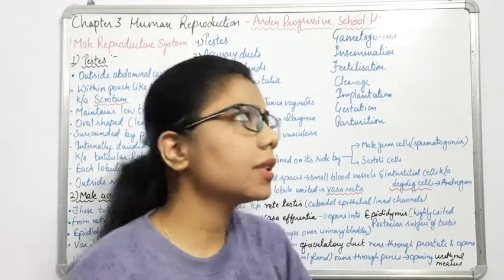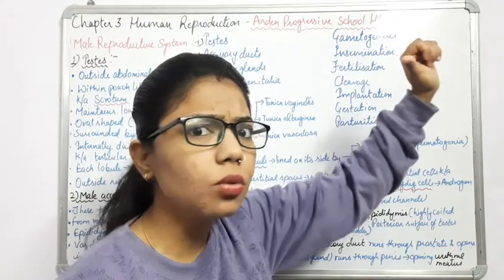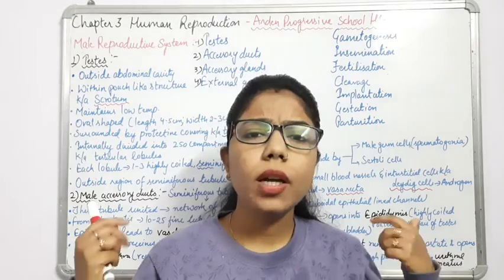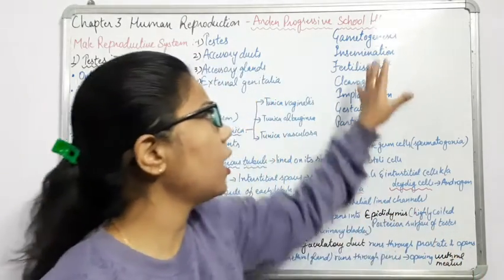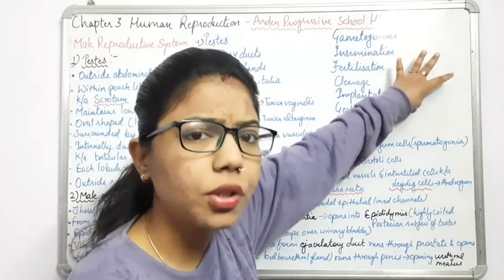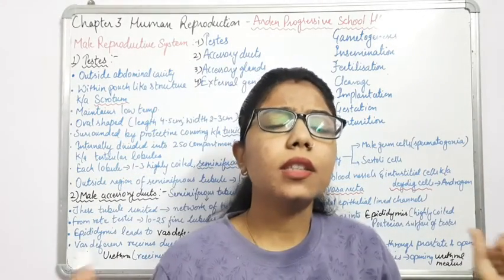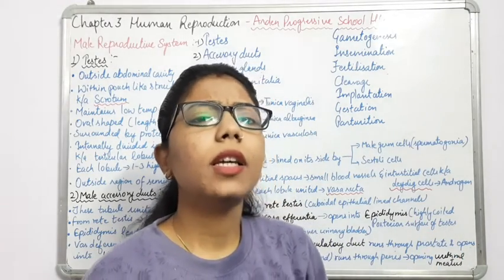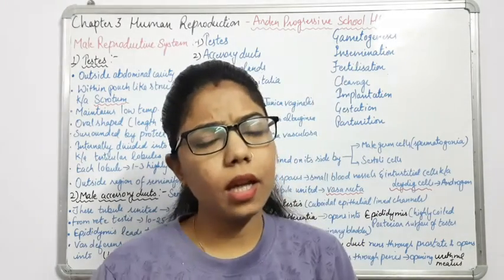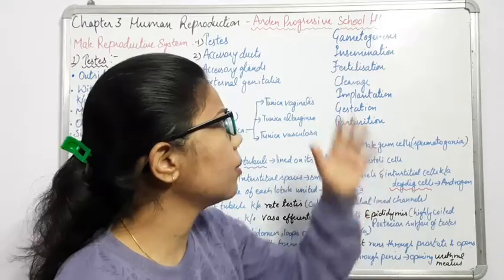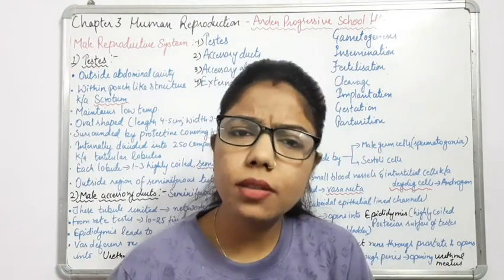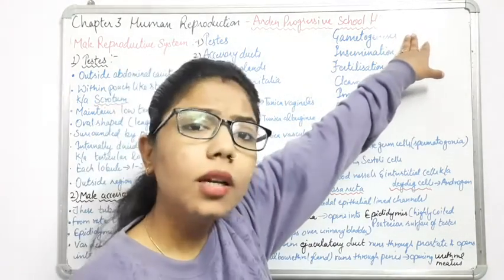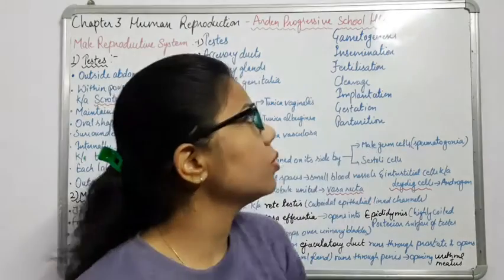Gametogenesis: gameto relates to gametes, and genesis means to form. For any sexual reproduction, what is the requirement? There must be two gametes. So first of all, we will study how gamete formation happens in males as well as females. It's just like we did in plants, where we studied how pollen grains and ovum develop. Here we will understand how sperms form, which is spermatogenesis, and how the egg forms, which is known as oogenesis. Both come under gametogenesis, right?